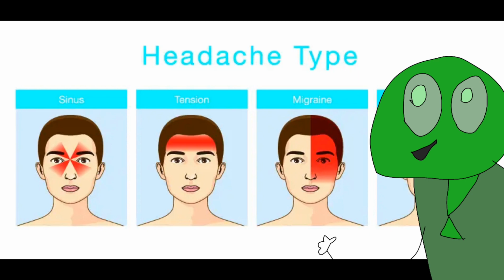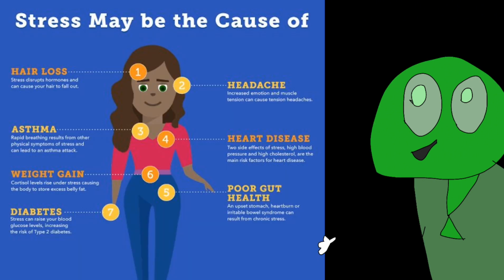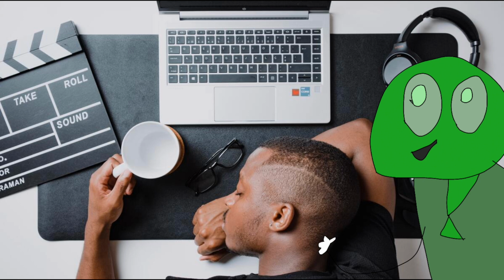Headaches and chronic pain. Unexplained aches and pains, particularly frequent headaches, can be a sign of toxic stress. Muscle tension is referring to the condition where one or more muscles remain semi-contracted for a prolonged period. Lack of motivation is a symptom of toxic stress, though it can have other causes.